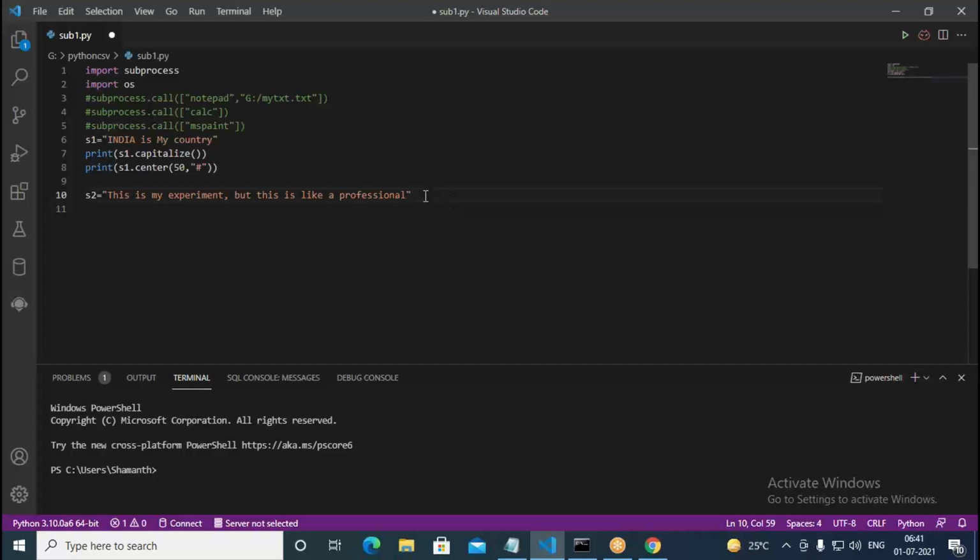So something like this I have written. I want to find out how many times "is" is getting repeated in the given sentence. When you go with the print, say s2 dot count, then specify the letter "is". It should print how many times it's getting repeated.